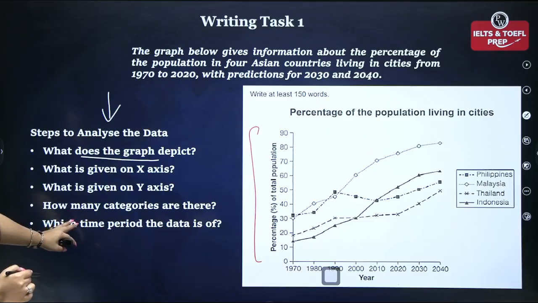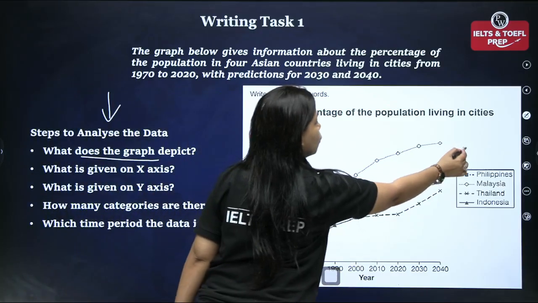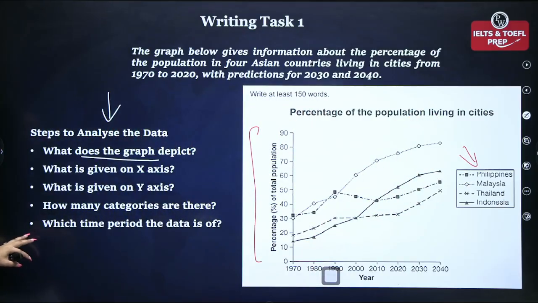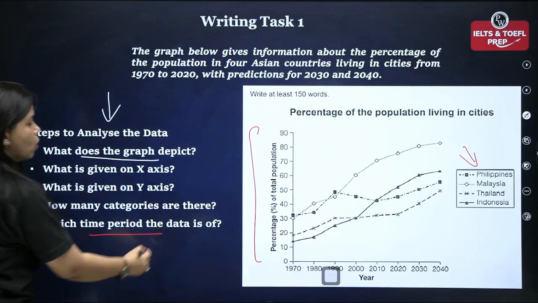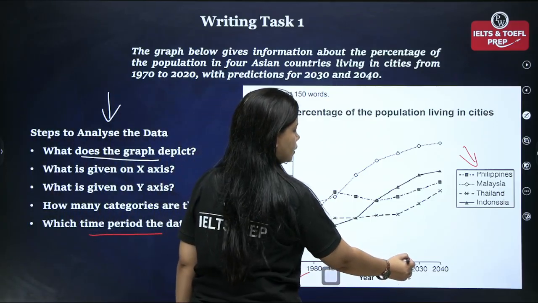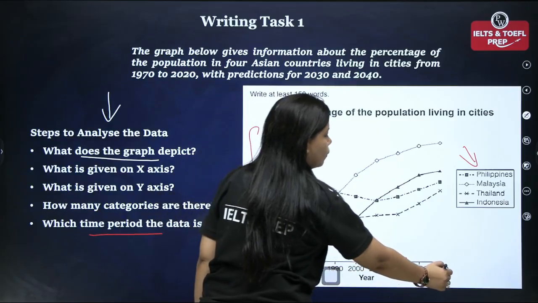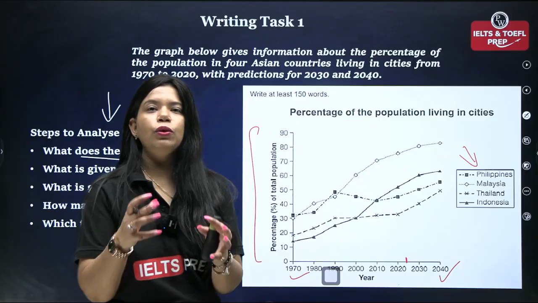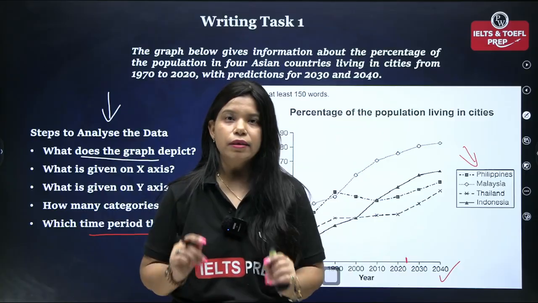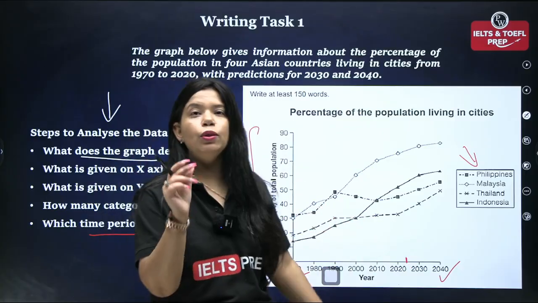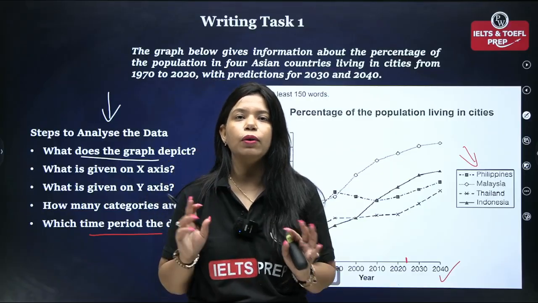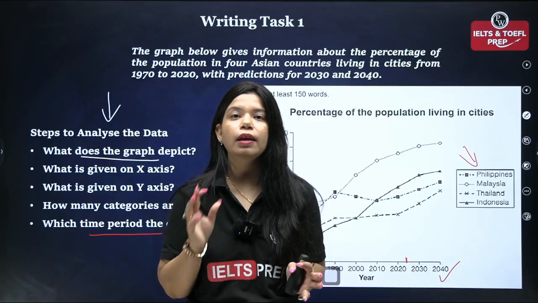How many categories are there? So if you see, we have got 4 categories here. Philippines, Malaysia, Thailand, Indonesia. And which time period is the data of? The data is of past, as well as, if you want to consider this point, present and future also. That means you probably need to use present tense also in this report along with past and future. तो ये तो आपकी स्टार्टिंग की 2 मिनट की एक्टिविटी होती है कि क्वेश्चन समझ के जल्दी से डेटा समझ लेना कि दिया क्या हुआ है और क्या रिप्रेजेंट हो रहा है और कितनी कैटेगरीज है.